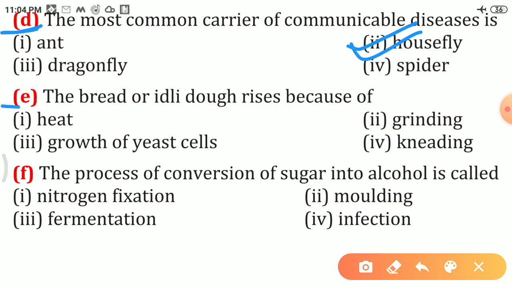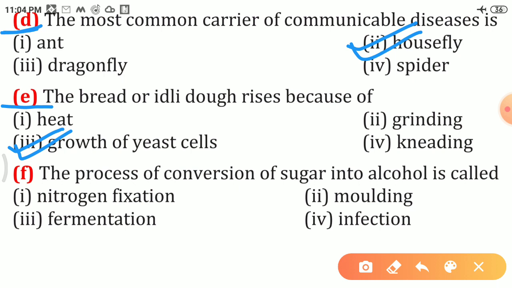Next, E. The bread or idli dough rises because of blank. This we have also seen in activity 2.3 of the NCERT book. When we make the dough for idli, we use curd or yeast, then yeast reproduces rapidly and produces carbon dioxide during respiration. So here the reason will be growth of yeast cells. So the correct answer is: because of growth of yeast cells, idli dough rises.